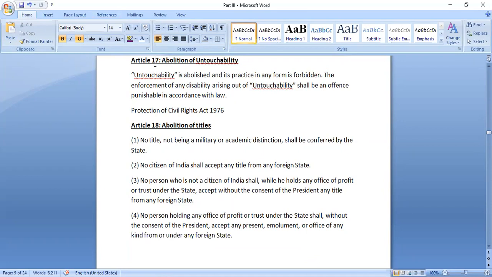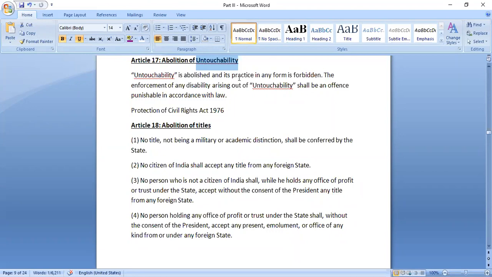So next is Article 17. Before independence, the practice of untouchability was very much prevalent, right? So it was necessary that apart from providing these two articles, 15 and 16, that there shall not be any discrimination, the practice of untouchability also should be abolished.